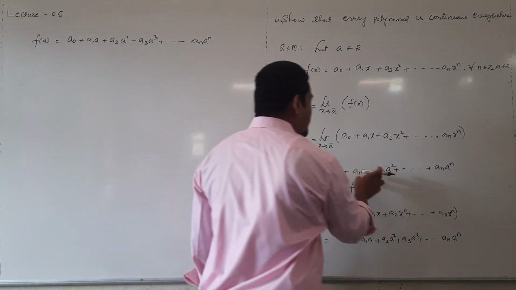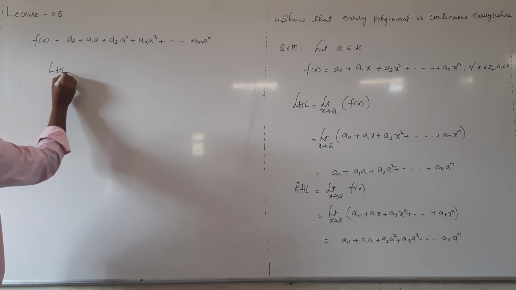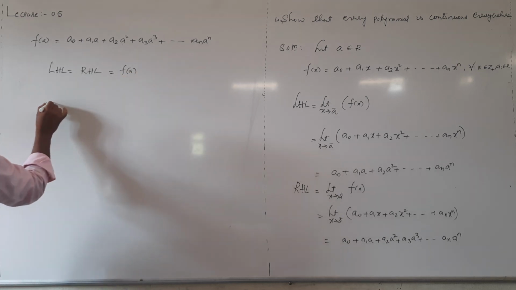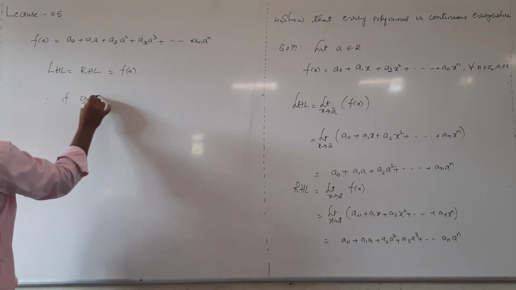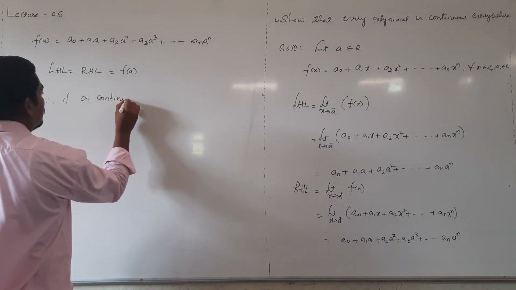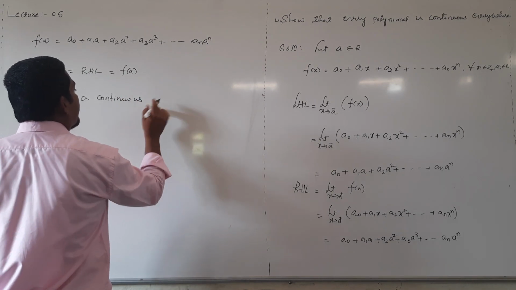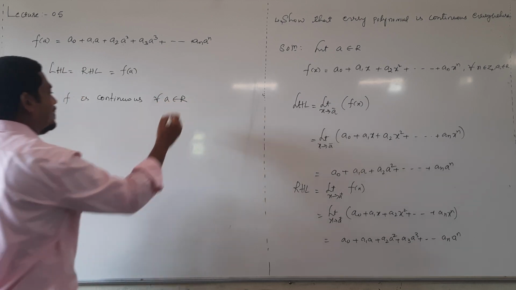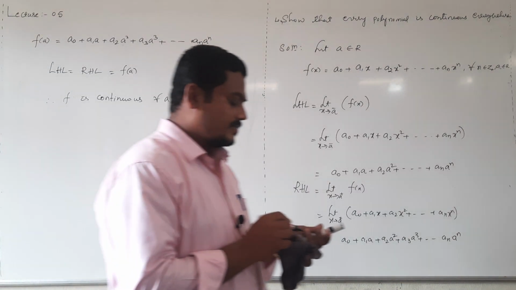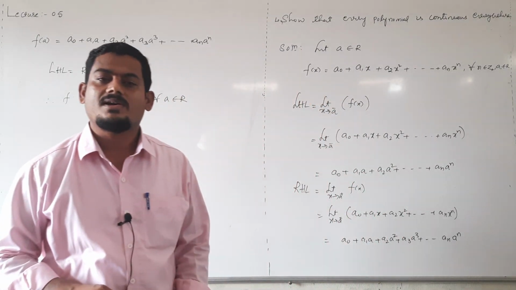Left hand limit expression, right hand limit expression and functional value expressions all are equal. Left hand limit equal to right hand limit equal to functional value, therefore f is continuous. F in the sense polynomial is continuous for all a belongs to any real number, means for all the real numbers. Just remember this result, every polynomial is continuous for all the real numbers and constant function is continuous for all the real numbers.